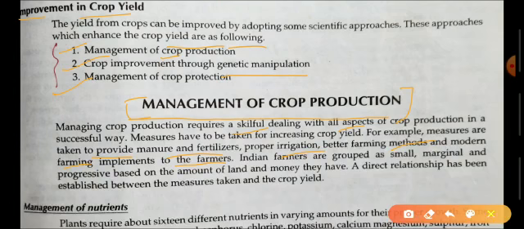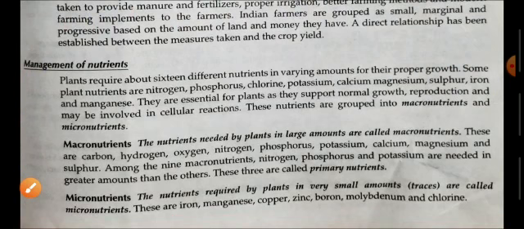At first, the management of nutrients. A plant requires about 16 different kinds of nutrients. Some examples of these nutrients are nitrogen, phosphorus, chlorine, calcium, magnesium, sulfur, etc. On the basis of their consumption, the nutrients are categorized into two groups.